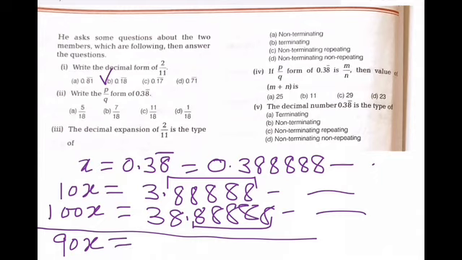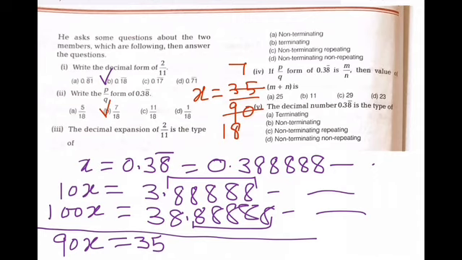ये पूरा पार्ट तो कैंसिल आउट हो जाएगा. 38 minus 3 will be 35. Okay. Now x will be equal to 35/90. इसको आप रिड्यूस करोगे, 5 7 जा 35, 5 1 जा 90 so 7/18. ठीक है. 7/18 is this one. So this will be the answer of this question.